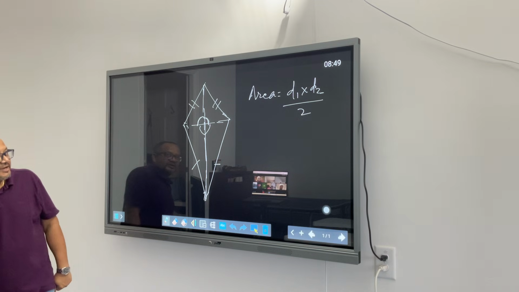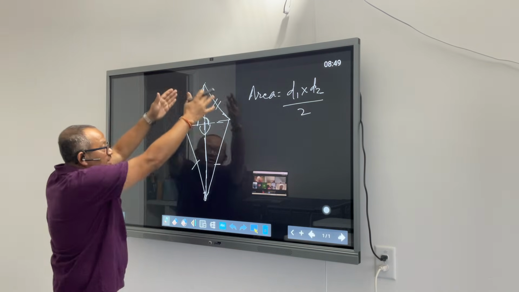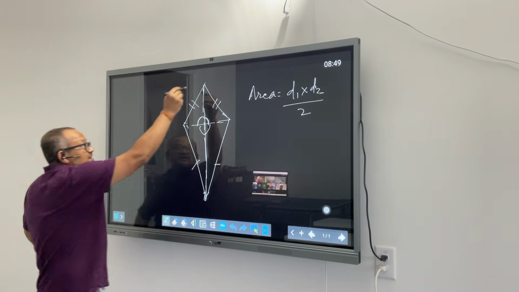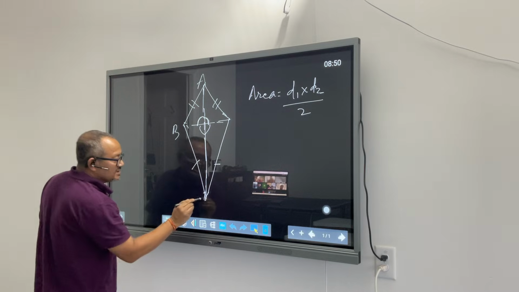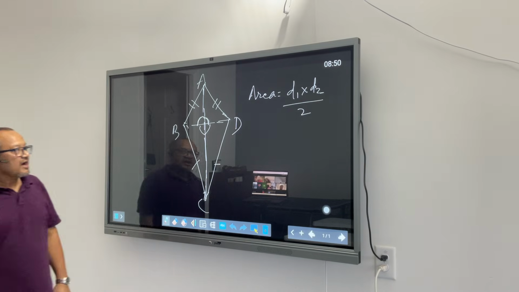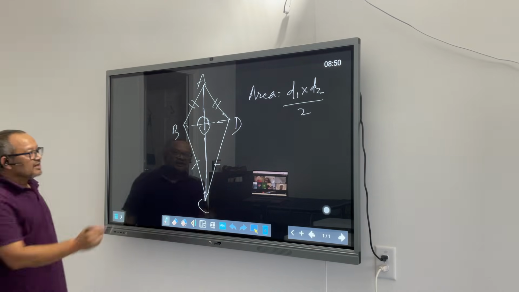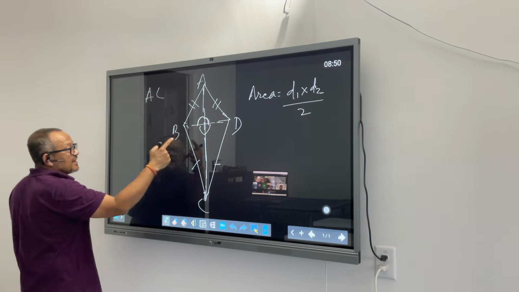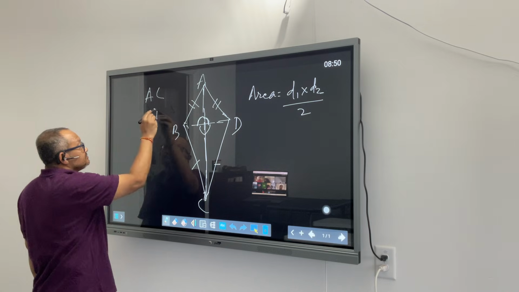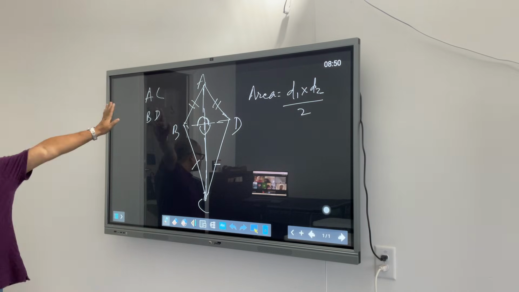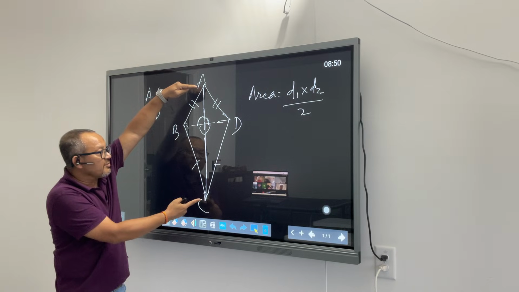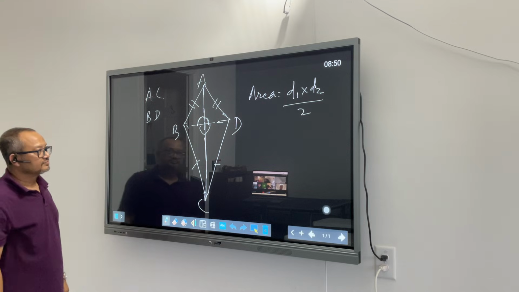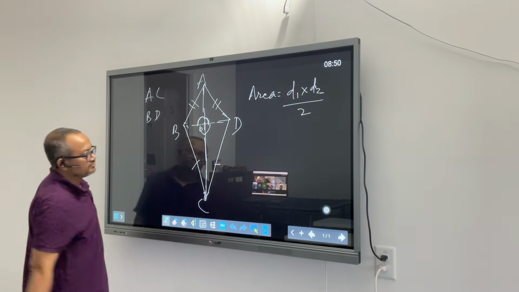Now, if I have to find out the area of this rhombus, this kite, let's say this is A, B, C and D. One of the diagonals is AC and the second diagonal is BD. These are the two diagonals. These two corners form one diagonal, and this is the other diagonal. Another thing we know is they make 90 degrees here. Let's say they meet at a point O.